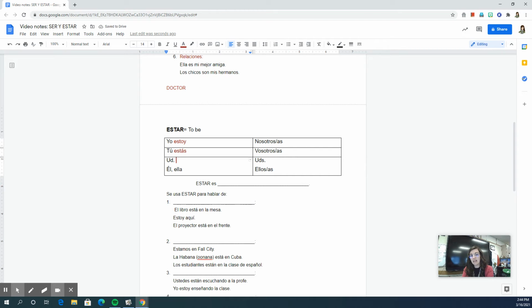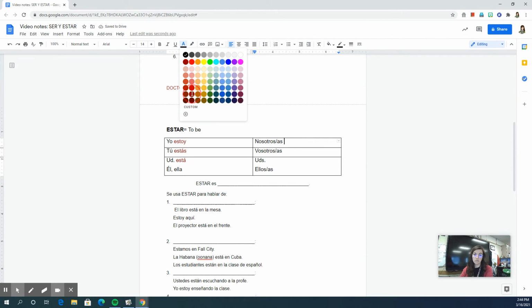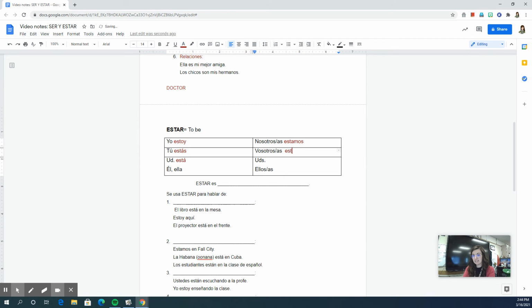Él, ella, usted está. He, she is, you are. Nosotros estamos. Vosotros estáis. And ellos, ellas, ustedes están. And that means they are or you all are.